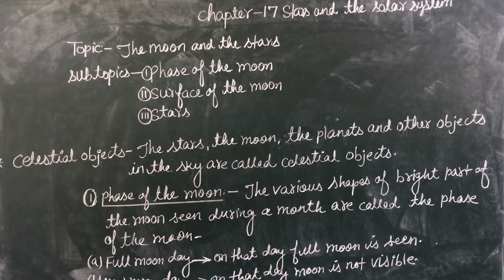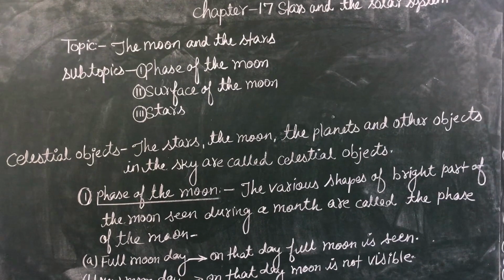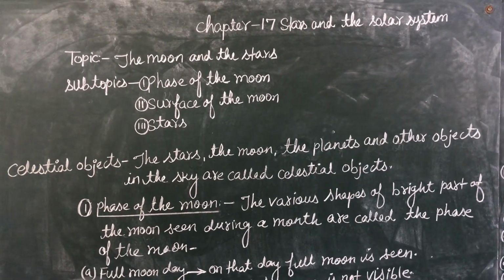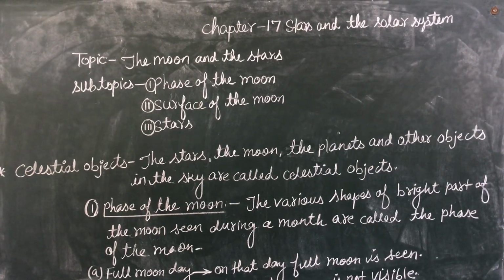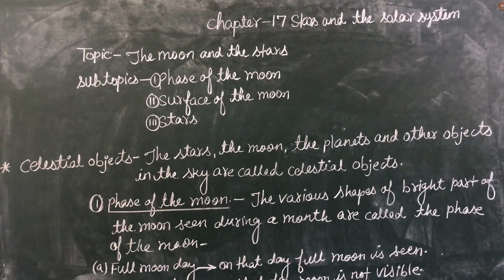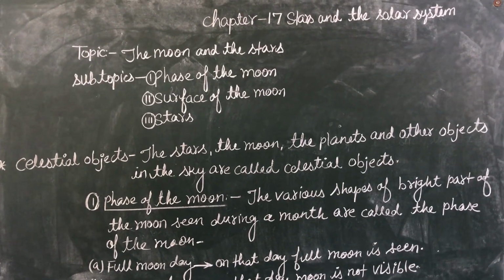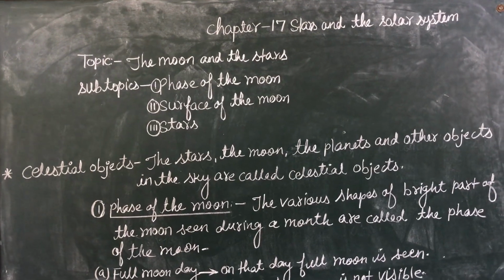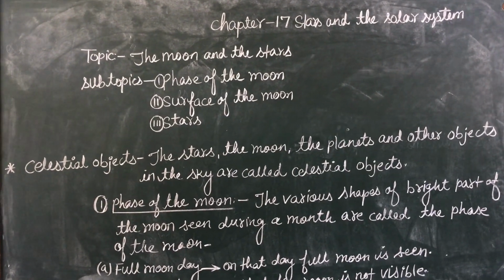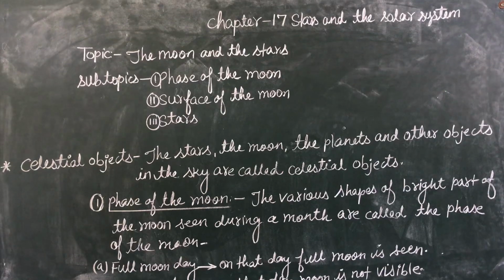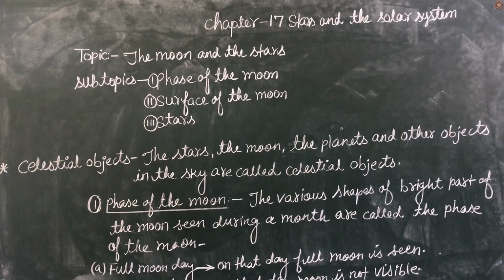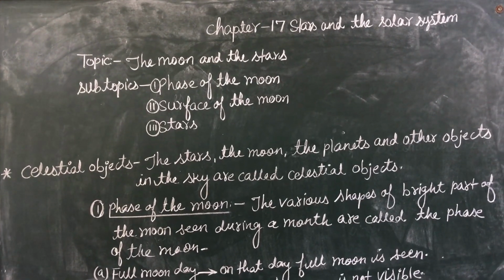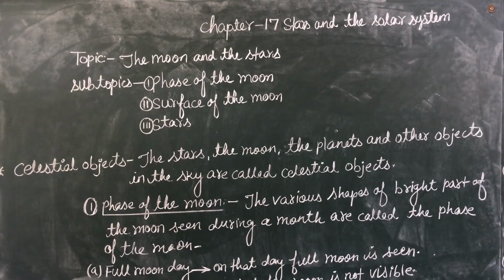Today we will start our new chapter, chapter number 17, Stars and the Solar System. And in today's class, we will learn the topic the moon and the stars. Under this topic, we are going to discuss the subtopics phases of the moon, surface of the moon and the stars. Now let's start our class.